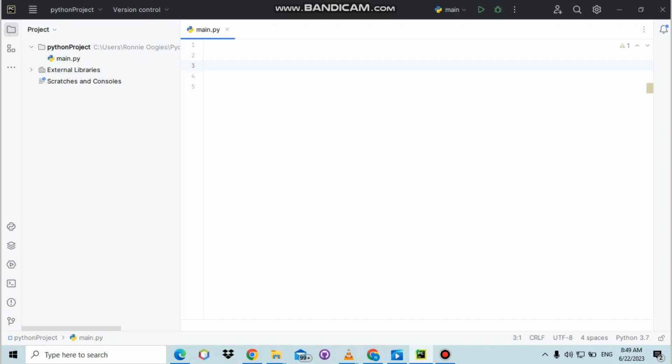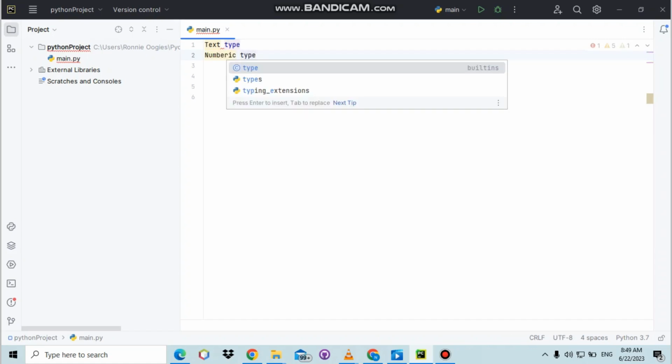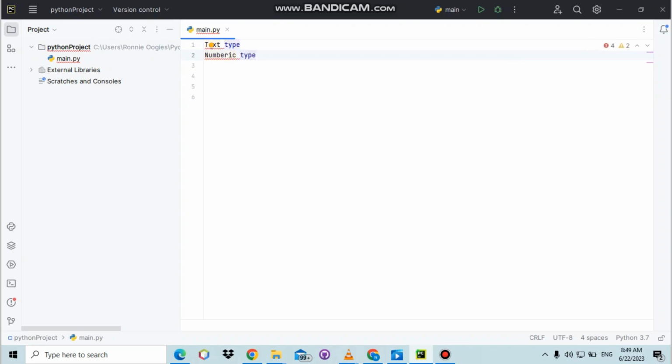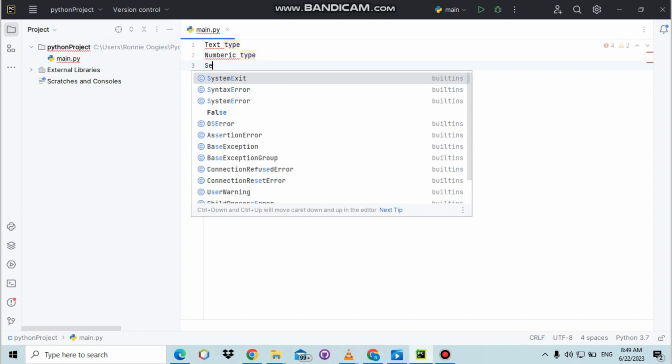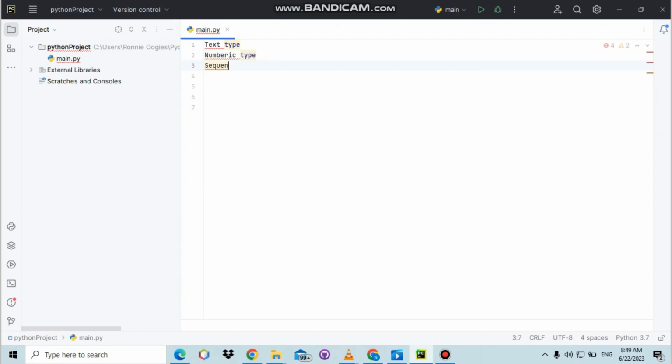We have the set types also. Let me type them here to make it easier. So we have the text type, the numerical type, the sequence type, and also the mapping type.